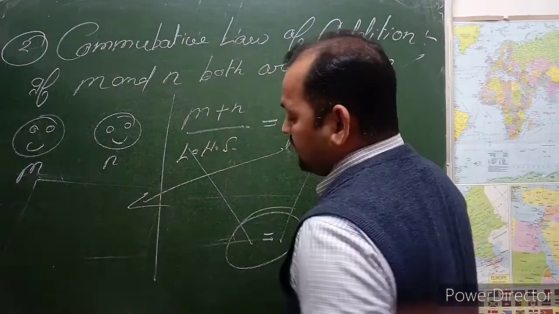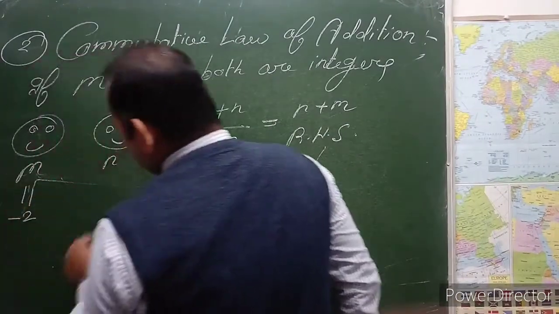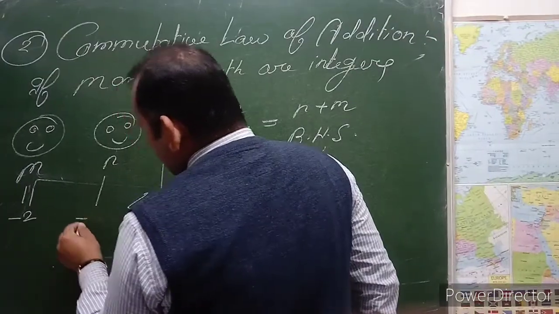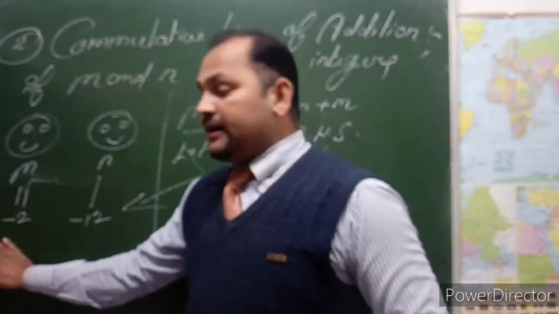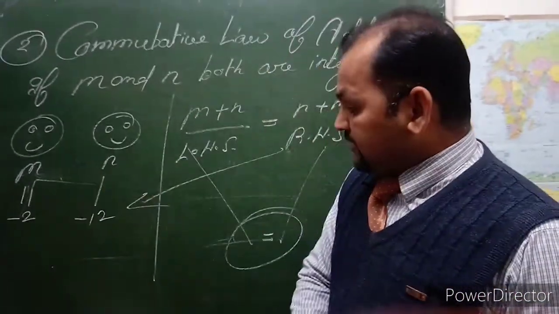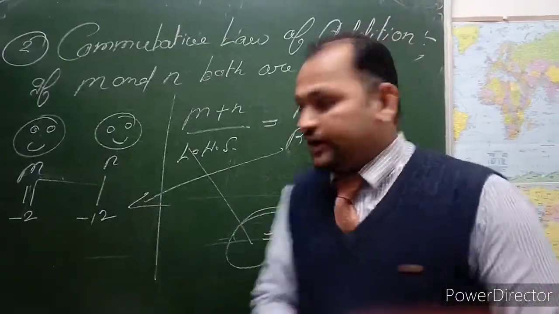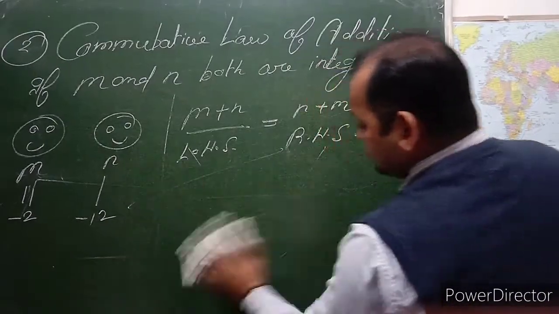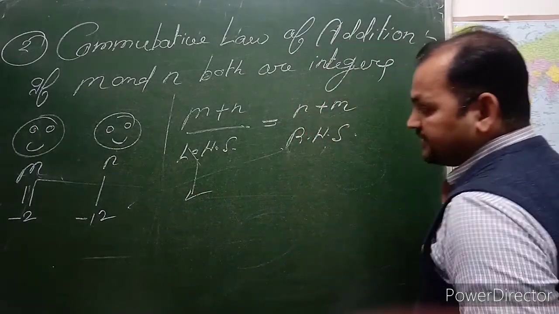Example. Suppose that m is equal to minus 2 and n is equal to minus 12. Let's prove that the left hand side is equal to the right hand side. First, let's take the left hand side.